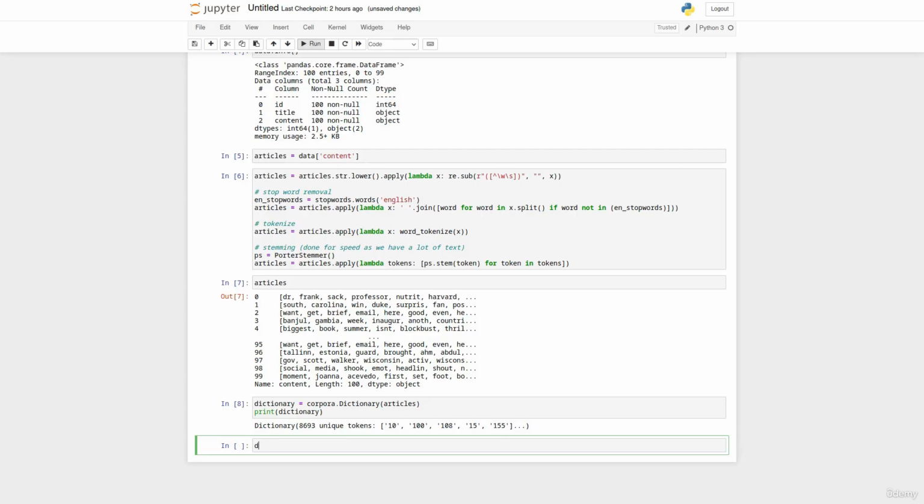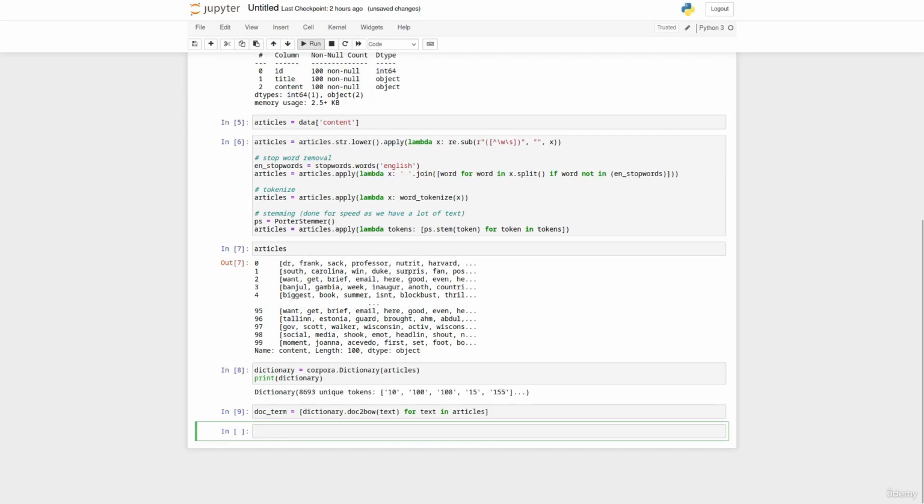We then want to create a document term matrix. So when we've done vectorizing in previous lessons, this is what we're doing here. It's just a different way of doing it, so we're using a different package. So we create our doc term matrix and then we use our dictionary.doc2bow, which you'll remember is bag of words, and then we reference our text for each of the text in our articles.